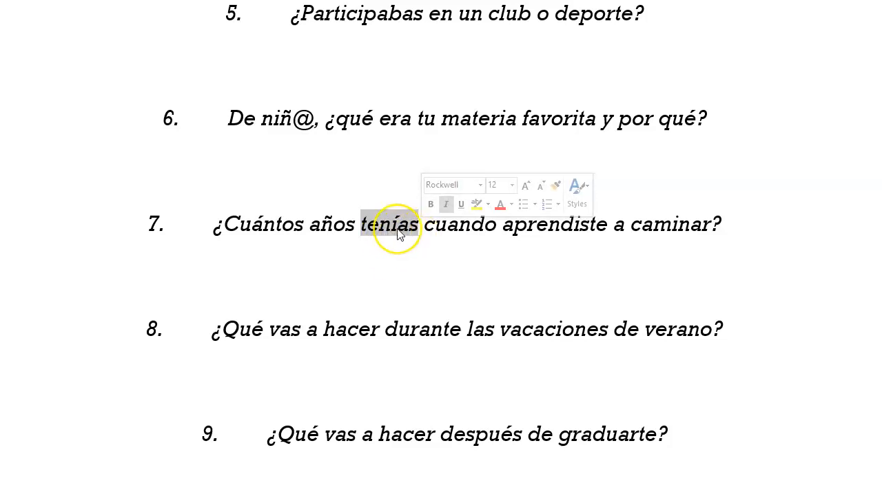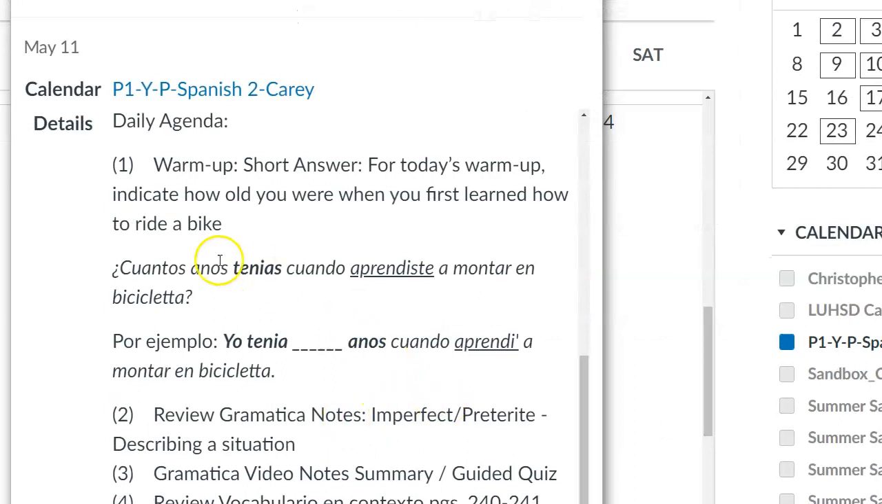So you're going to use tener in the imperfect in the yo form to begin your response and then indicate your age, followed by the verb aprender, which is the verb to learn. You can see that's in the preterite. So you're going to respond in the preterite, but in the yo form. You can see the example here you can use.